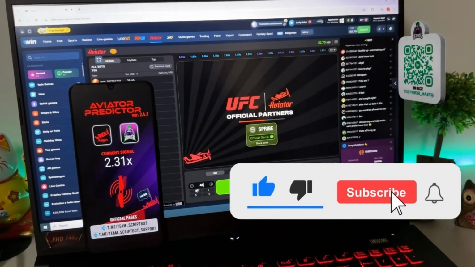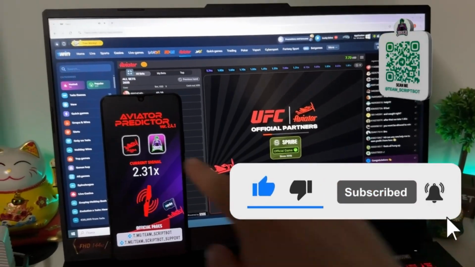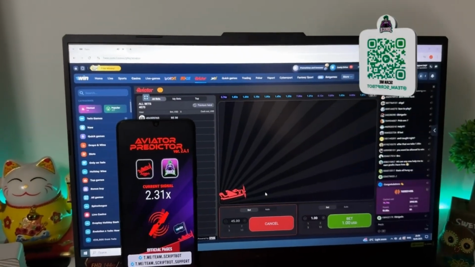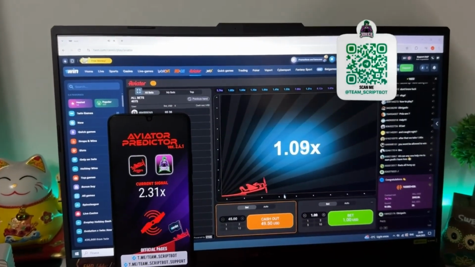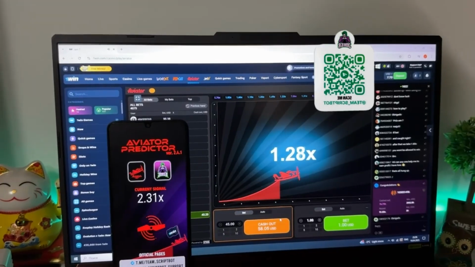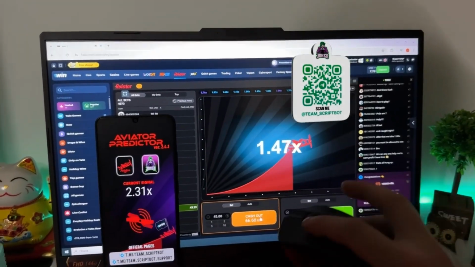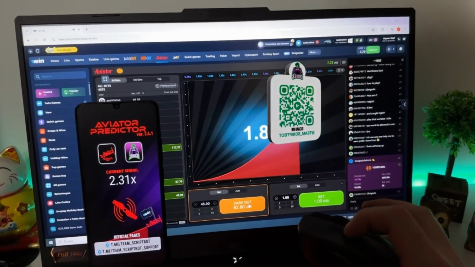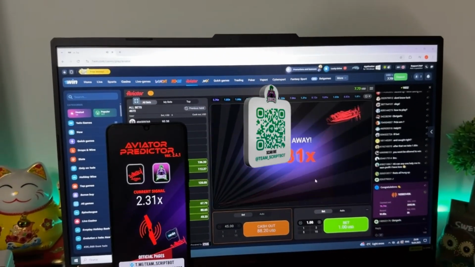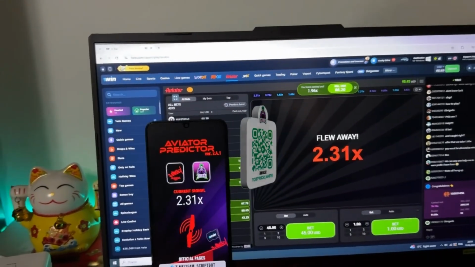So guys, for example, $45, place a bet. You can see the current coefficient is 2.21 for this round. Let's see my winning. Now I'm gonna press this button, cash out. So cash out guys, let's see, $88 my winning and the plane flew away.